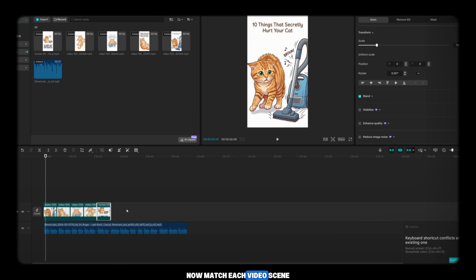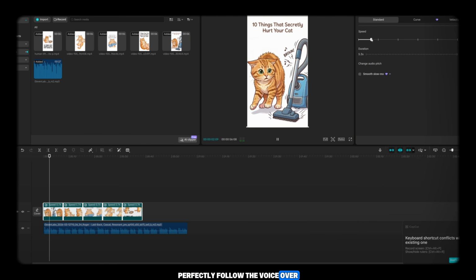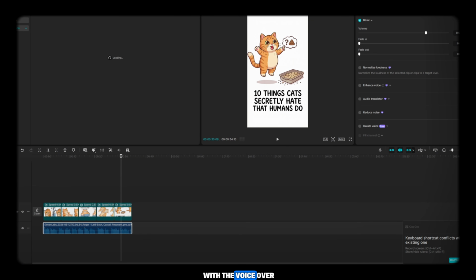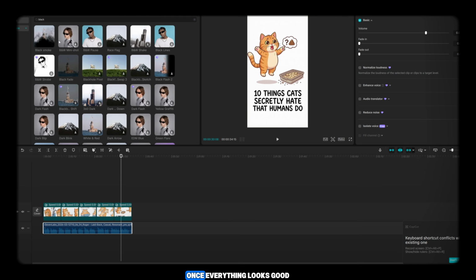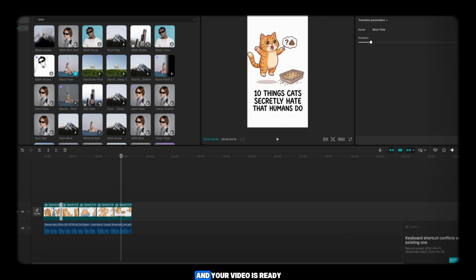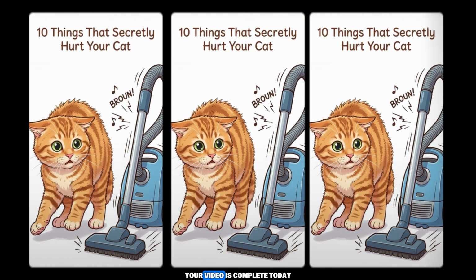Now match each video scene according to the voiceover narration. Adjust the clips so that the visuals perfectly follow the voiceover. After aligning the videos with the voiceover, you can make the video more engaging by adding transitions, scene cuts, captions, and small effects if needed. Once everything looks good and your video is ready, simply export the video in 4K resolution. And that's it. Your video is complete.